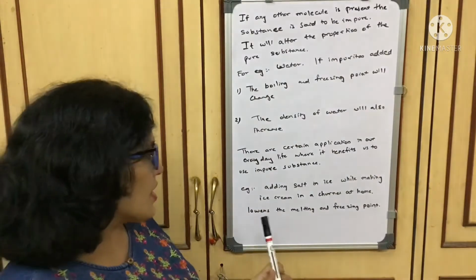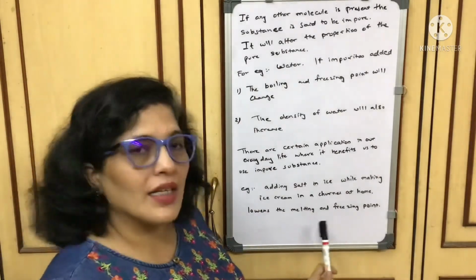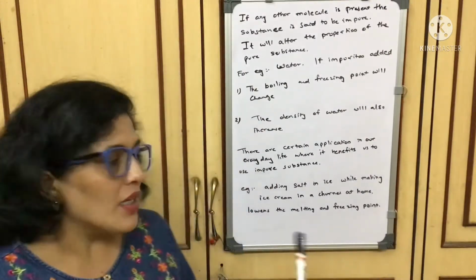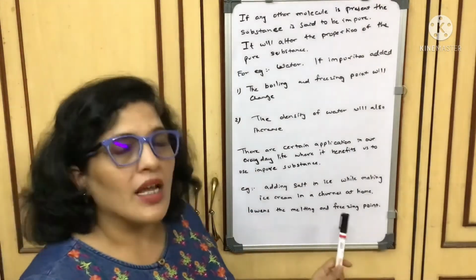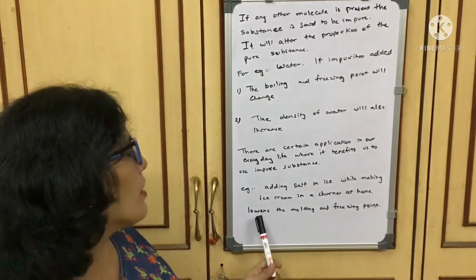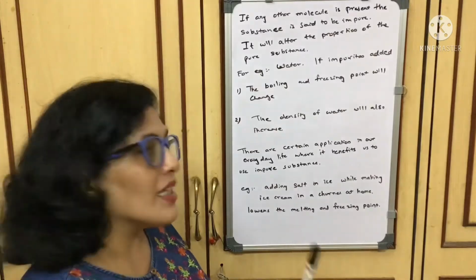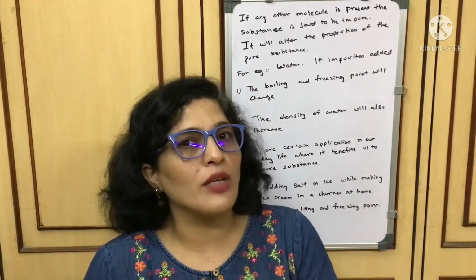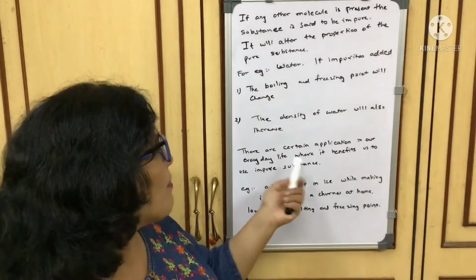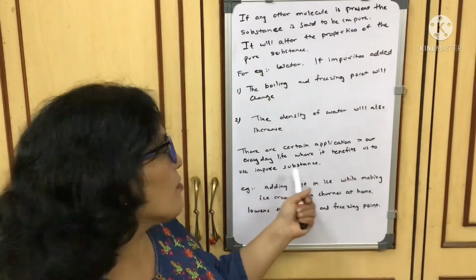What will happen is, it will lower the melting point and it will also lower the freezing point. How will it help? If there is a lower freezing point, the ice cream will freeze faster. And if the melting point is also lowered, then it will last long, it will not melt fast. So this is the best example where it benefits us to use an impure substance.